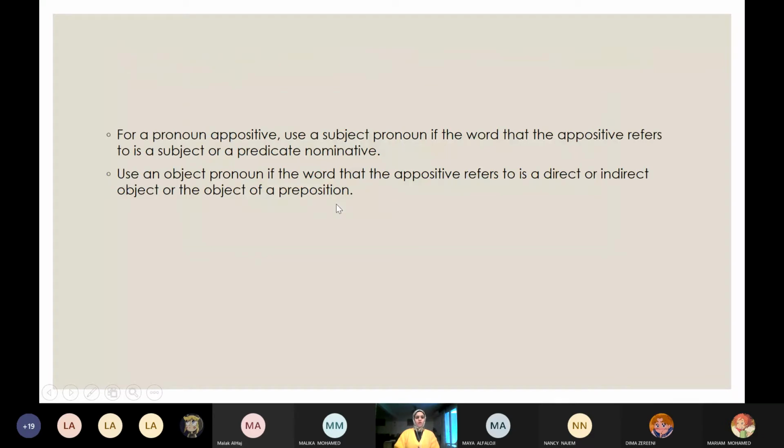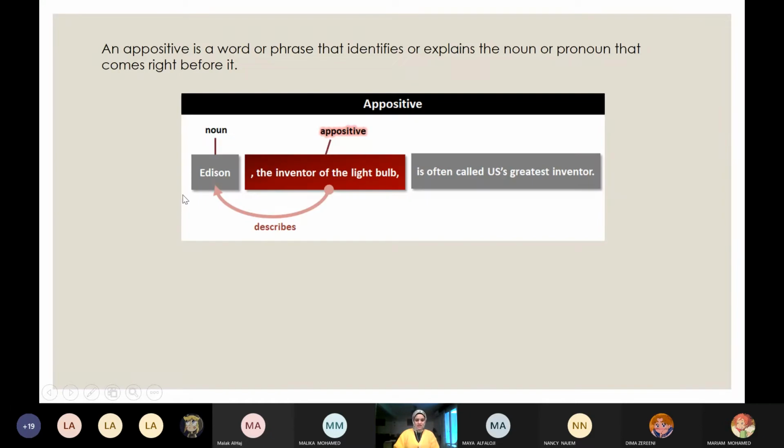For a pronoun appositive, use a subject pronoun if the word that the appositive refers to is a subject or a predicate nominative. Here, Edison is the subject and its appositive is for the subject. What if Edison is the object? So the appositive will be for the object, so it will be an object too. Okay?